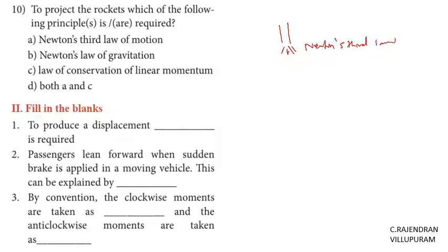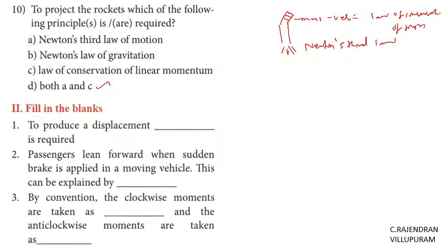If the fuel is ejected, an equal amount of force acts on the rocket. While traveling, it loses its mass, so the velocity is increased. Here the law of conservation of momentum is applied. So both A and C are correct.